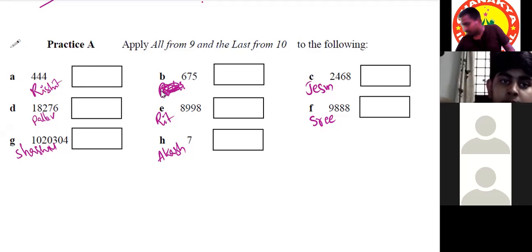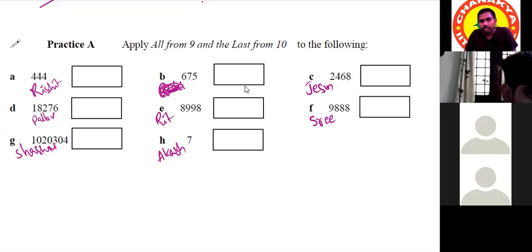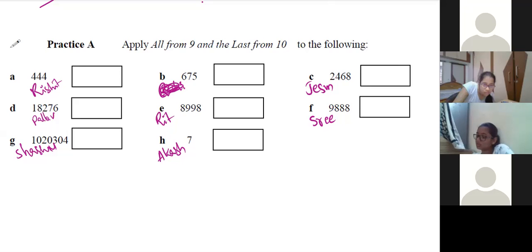Sir, are you here? Yes, yes. Somebody is messaging. Yeah, you can message me in the chat box only. You don't need to message on mobile. B. Somebody can take B. Sir, you have already done that, but no problem. Again, you can do. Okay, I will allot that one. Likita, okay? B.